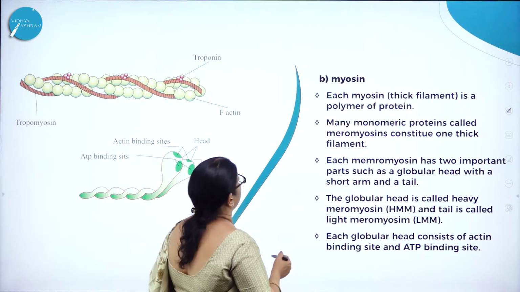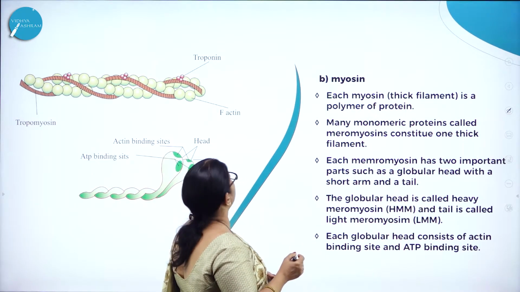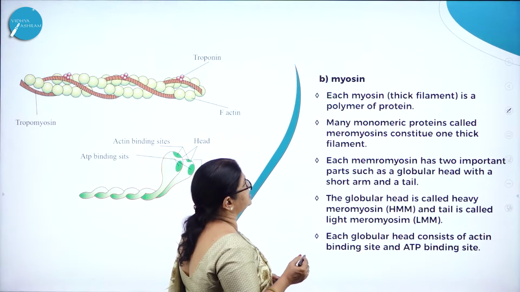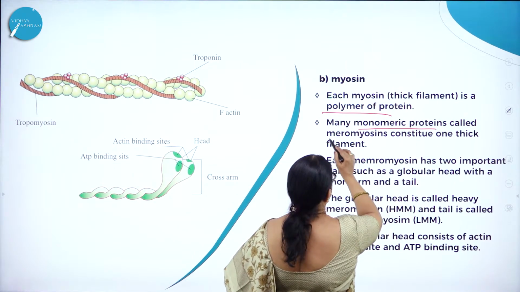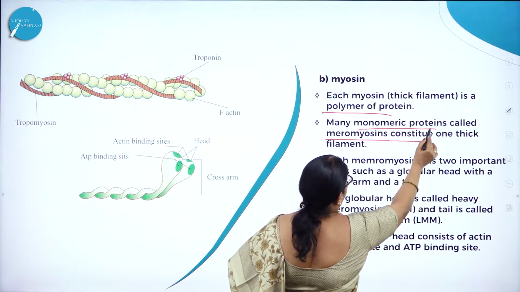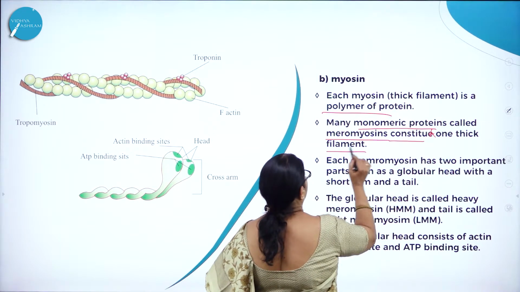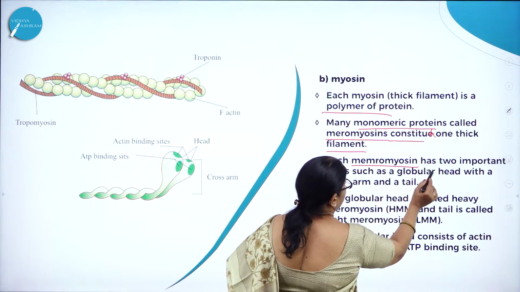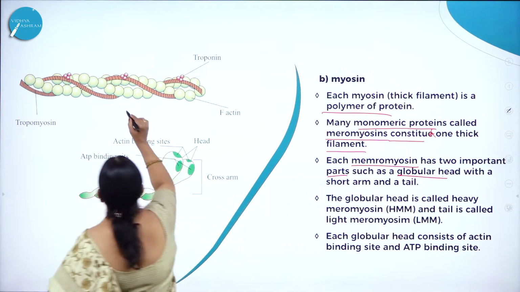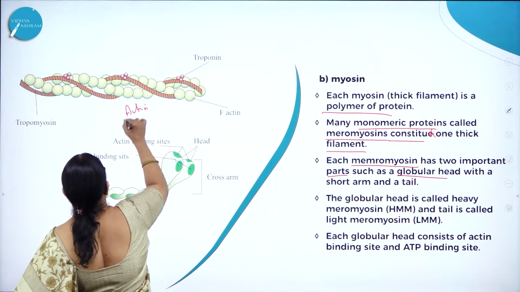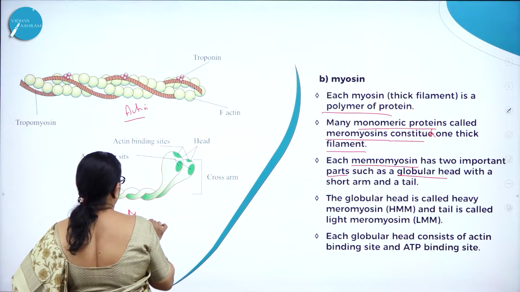Now let us study myosin. So each myosin, the thick filament, is a polymer of proteins. Many monomeric proteins called meromyosins constitute one thick filament. Each meromyosin has two important parts, such as the globular head. So this is actin and this is myosin.